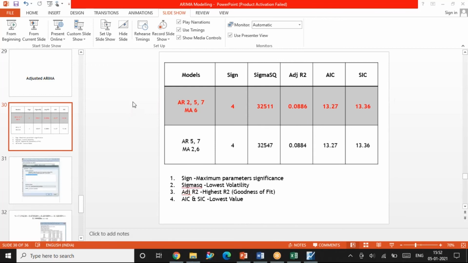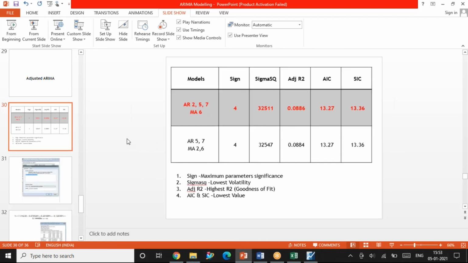I thought I would tell you this because when I was attending a lot of FDPs, they used to teach ARIMA with GDP data. It is easy for them to get results. These complications will not be there. Then I used to wonder, what is this? I was not getting the answer. Later I found that when we use more data with high frequency, there are so many complications, so we have to use this model in such a way that it will support us. So I hope I have added value to you all. If you have any questions, you can ask me.